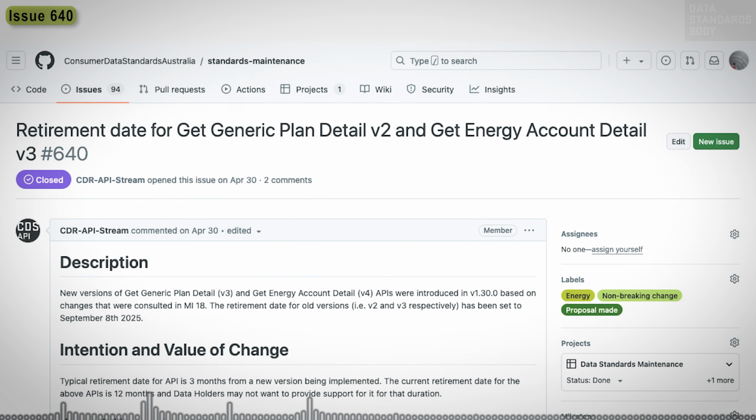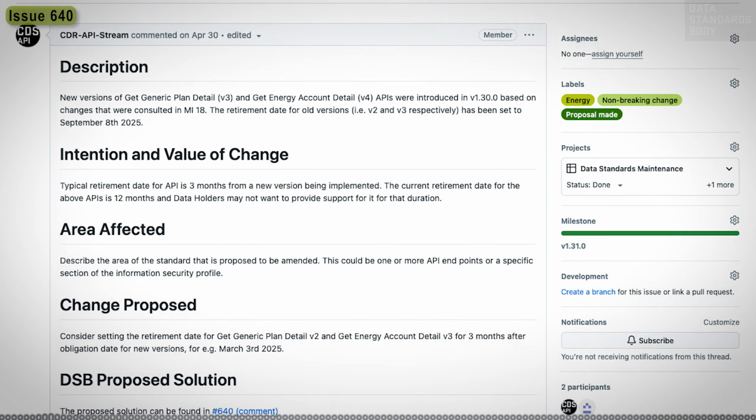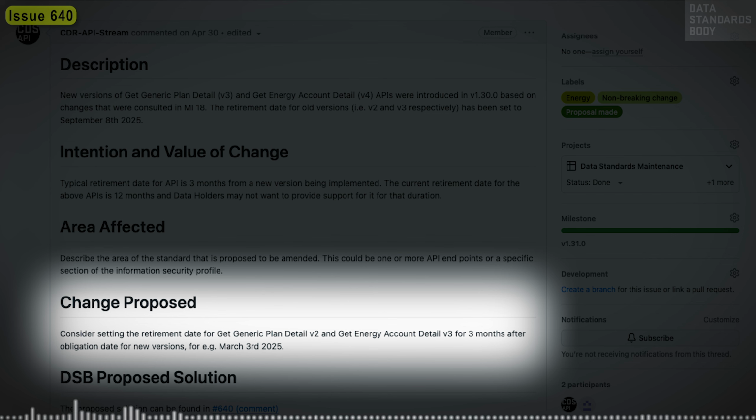Energy. Issue 640, Retirement Date for Get Generic Plan Detail V2 and Get Energy Account Detail. The decision was to change the retirement date for Get Generic Plan Detail V2 and Get Energy Account Detail V3 endpoints to March 3, 2025.